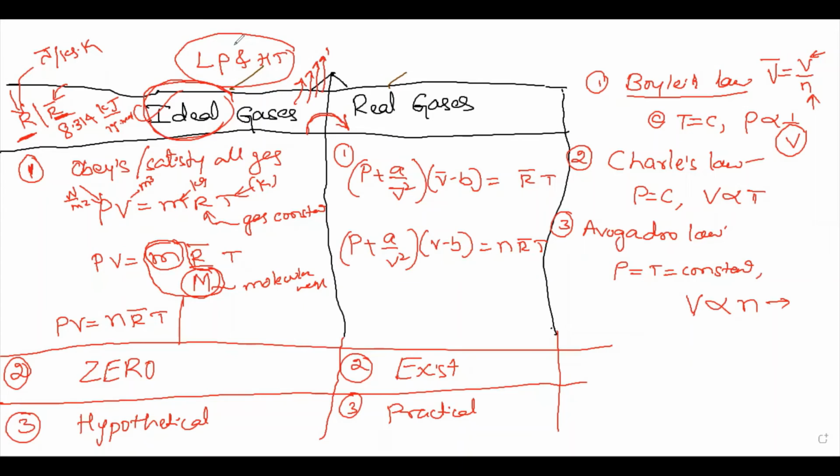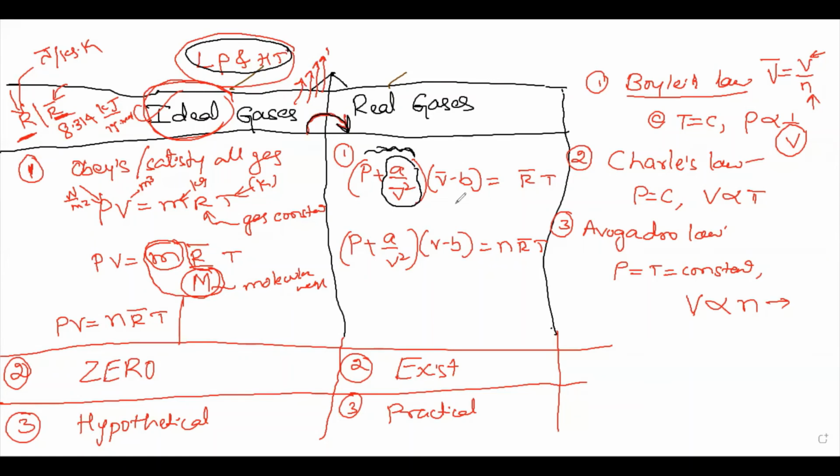Just look at this equation. Here is the equation. This a/V² is an extra term which is added to the pressure, which means we are increasing the value of pressure. So this term is related to pressure. What I am trying to say is, at low pressure and high temperature, the gases will behave like an ideal gas. But practically, it is very difficult to maintain low pressure in all conditions. So due to some practical processes, the pressure of the gas increases slowly. So as the pressure of the gas increases, the ideal gas will convert into a real gas.